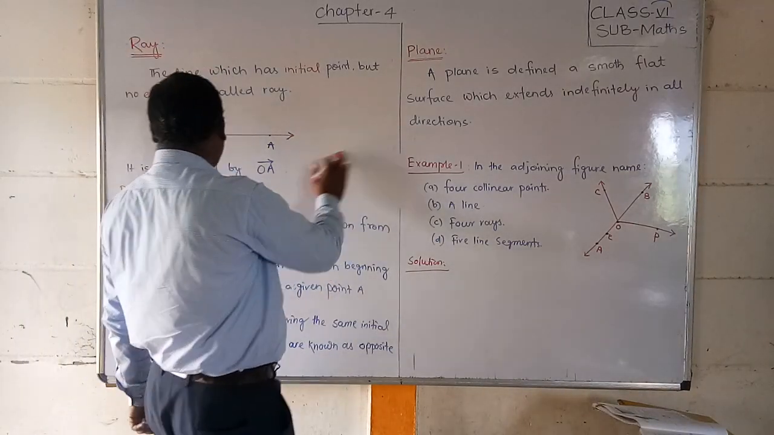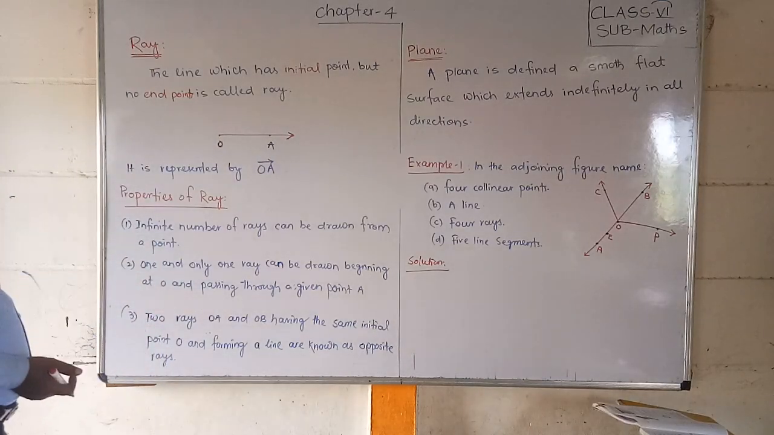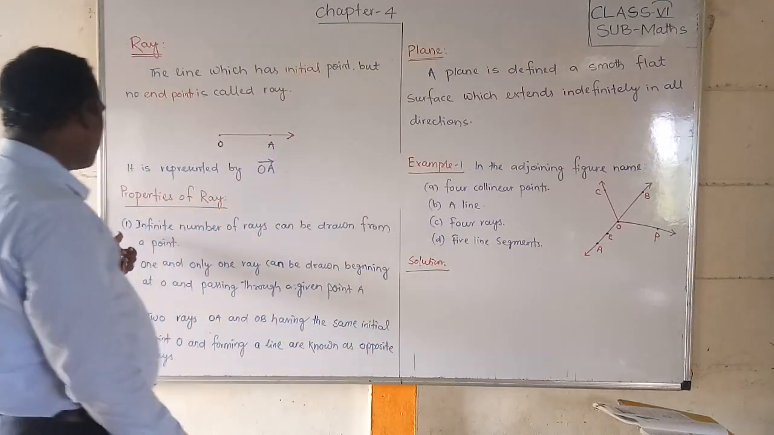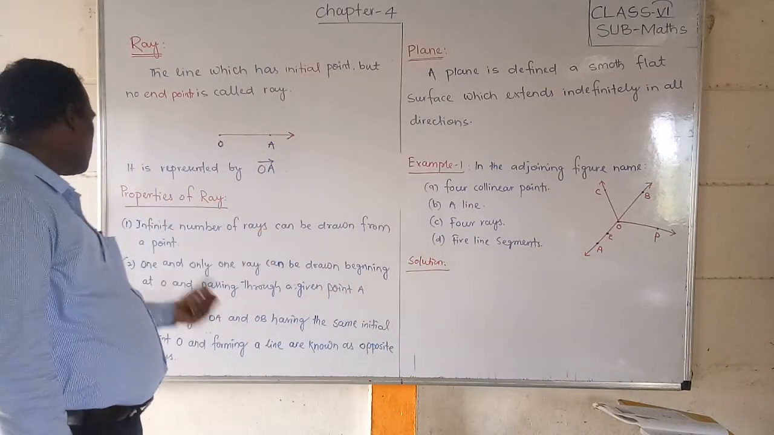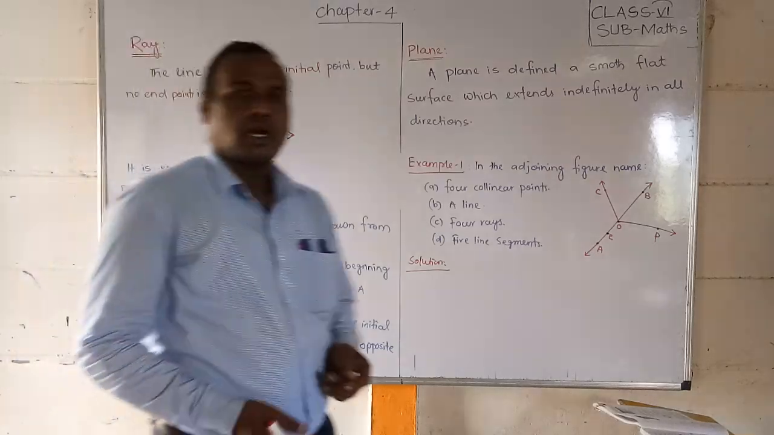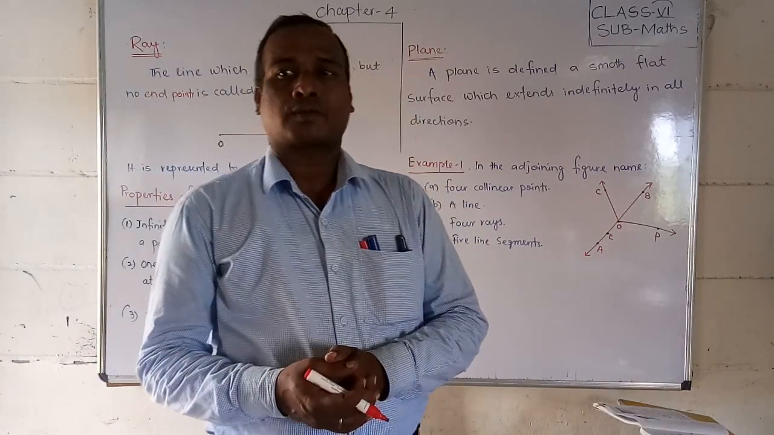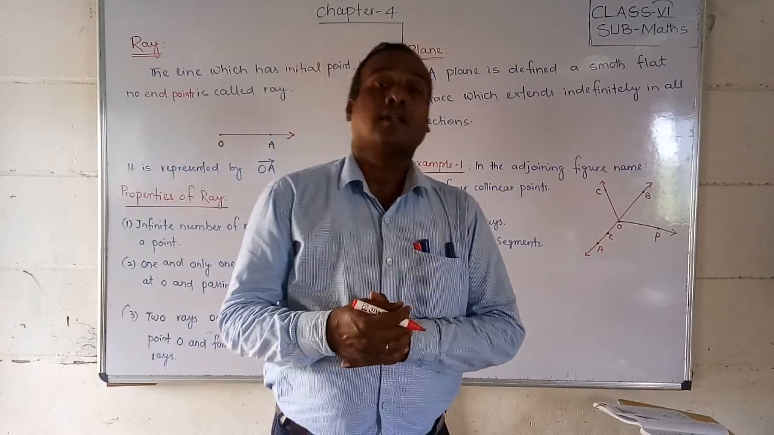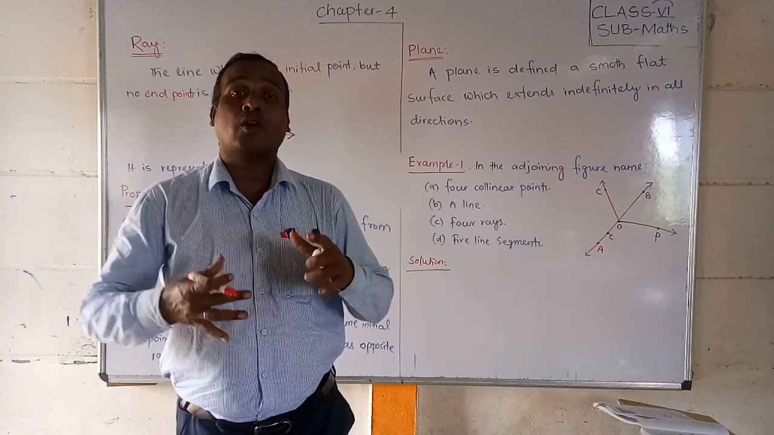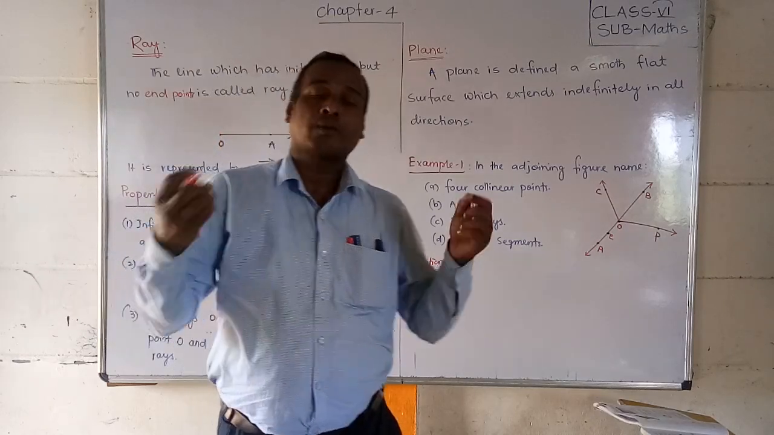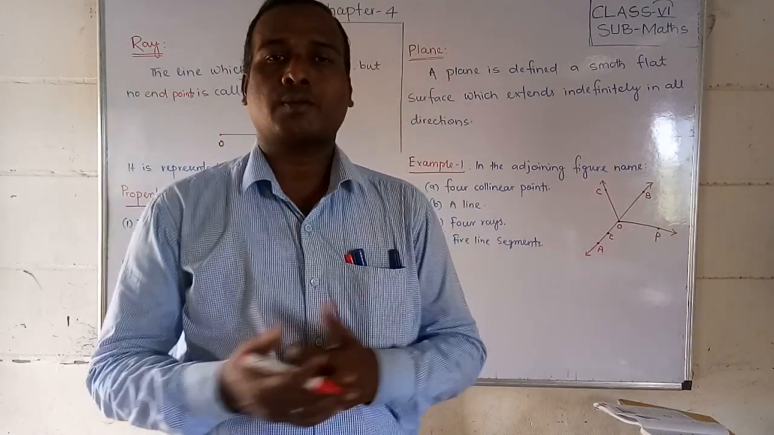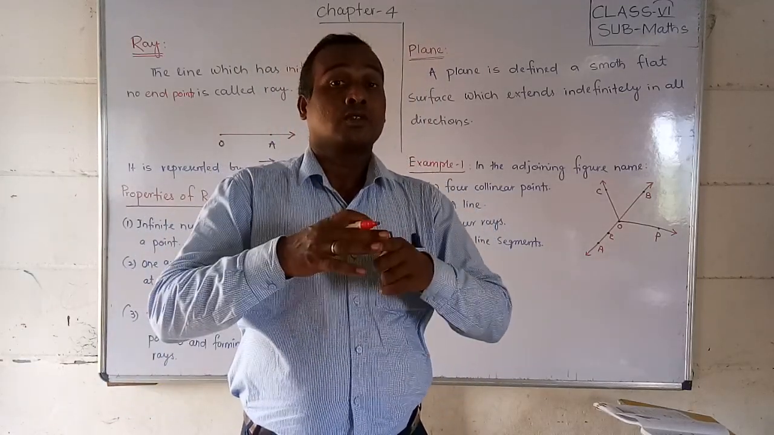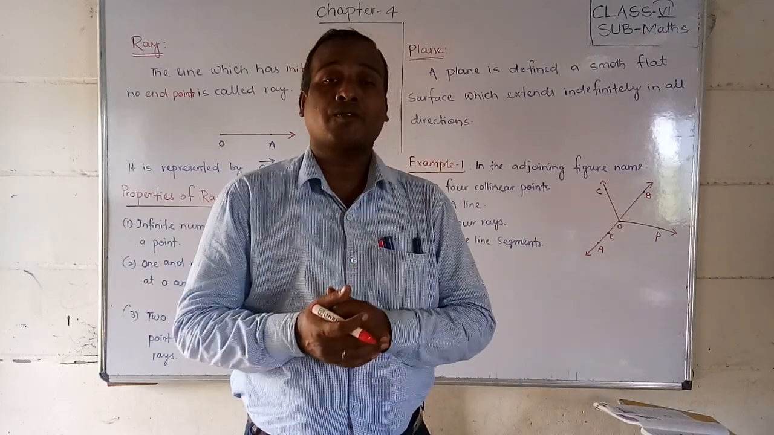Now today we are going to discuss some properties of a ray. Let us start with the first property: infinite number of rays can be drawn from a point. How many rays can be drawn from a point? Infinite. How? From the sun, how many rays are coming? Can you say? No. From the electric bulb, how many light rays are coming? Can you say? No. From one particular point, an infinite number of rays are coming.